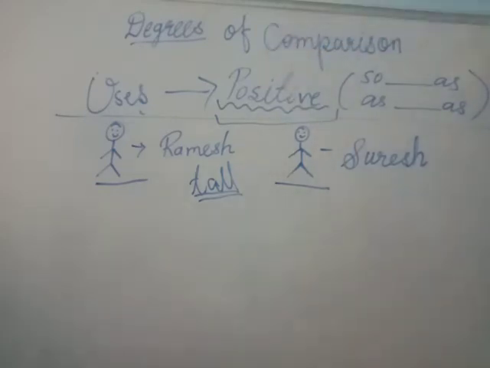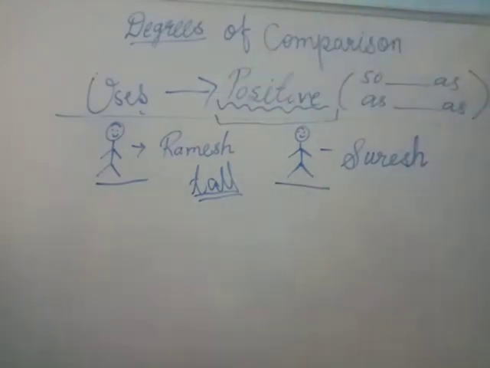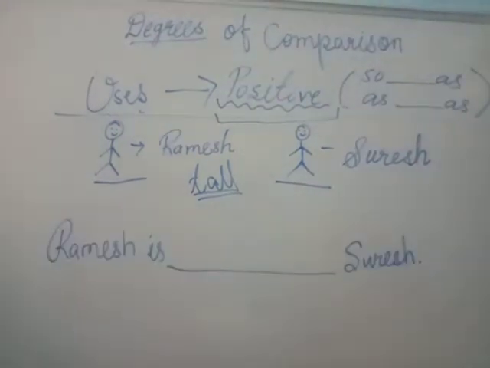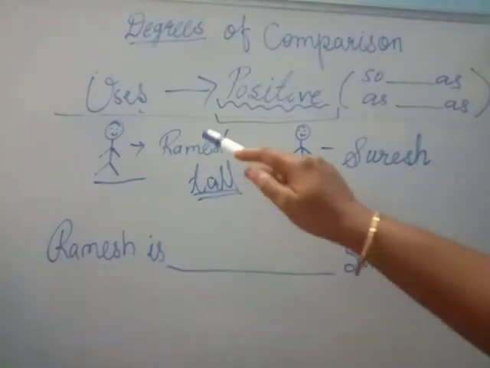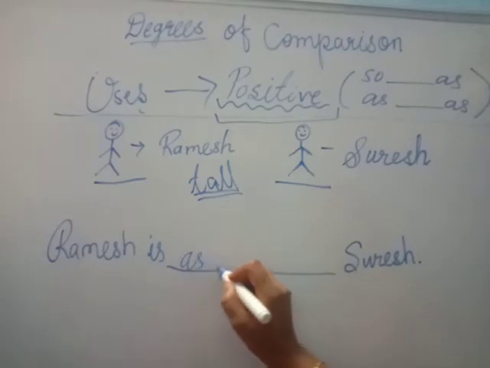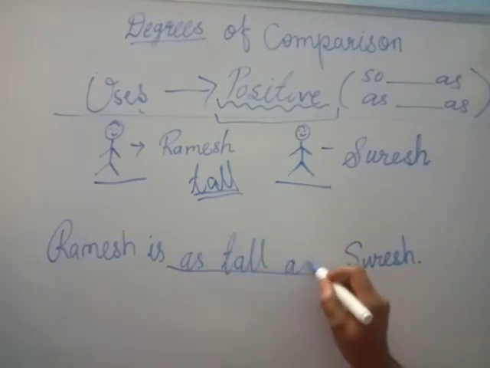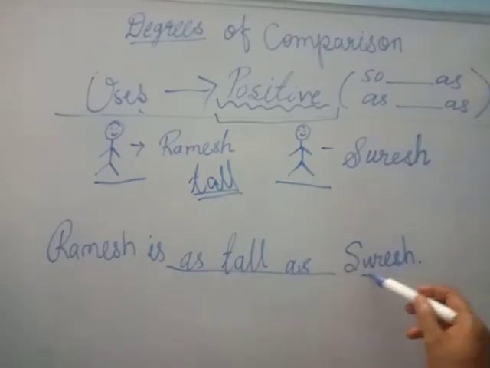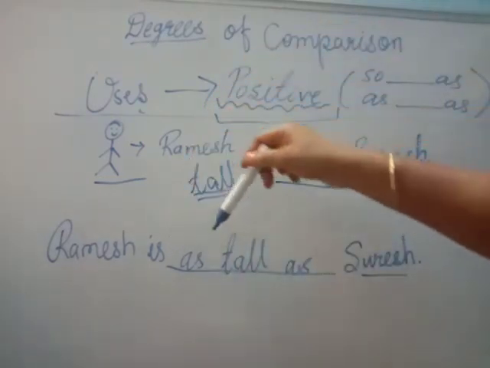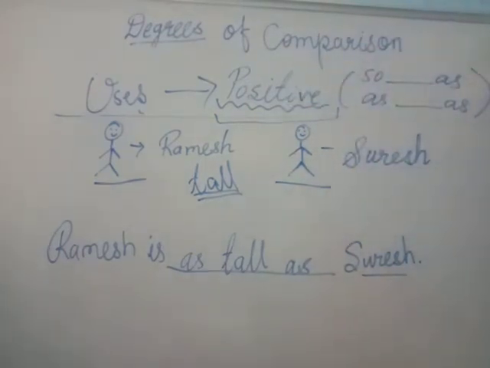So how will we write it in a sentence? Ramesh is, subject plus verb. So here we have taken the subject and then the verb. Ramesh is, now as I told you, you can use as, adjective, as. So Ramesh is as, which quality are we comparing? Height. That's why as tall as Suresh. Or you can take Suresh first and say Suresh is as tall as Ramesh. So this is the way of using the positive degree.